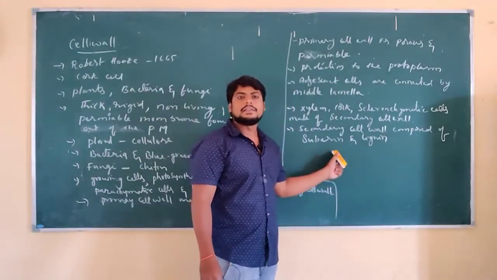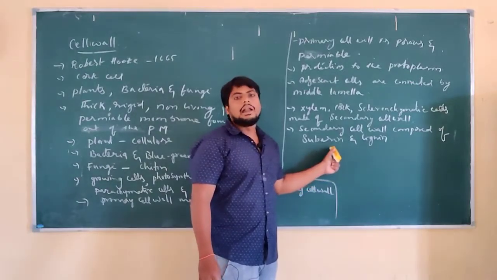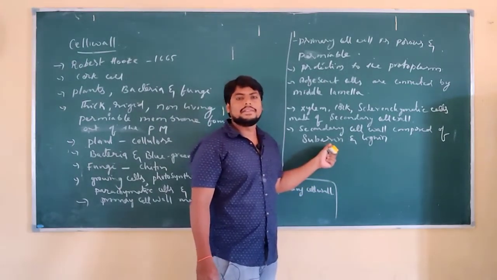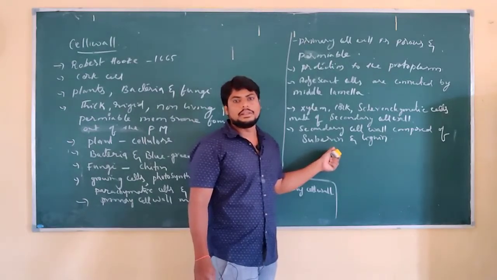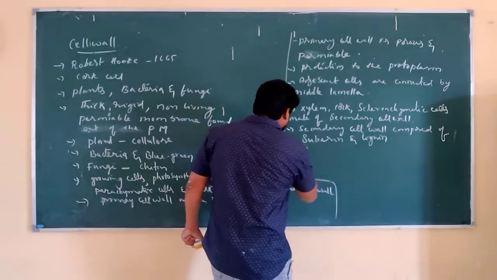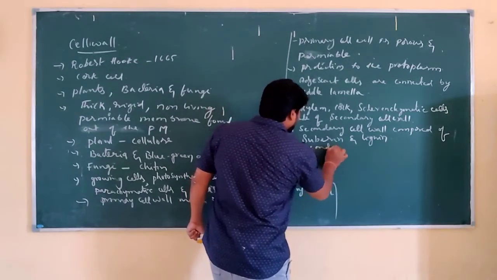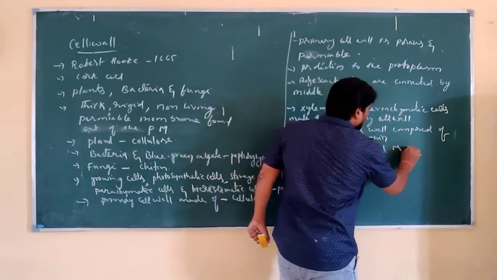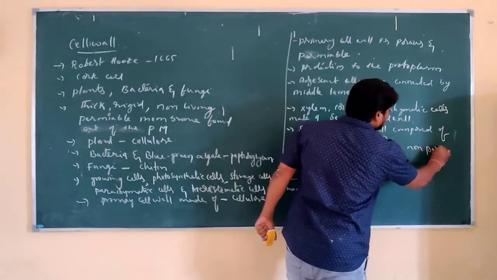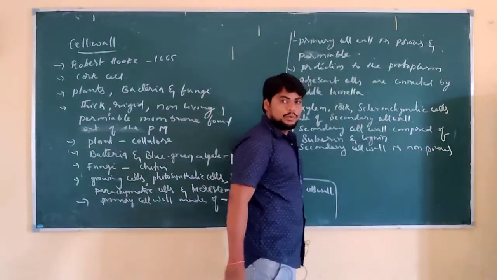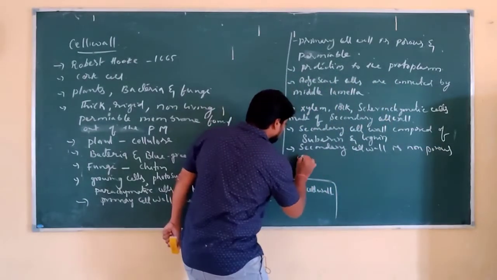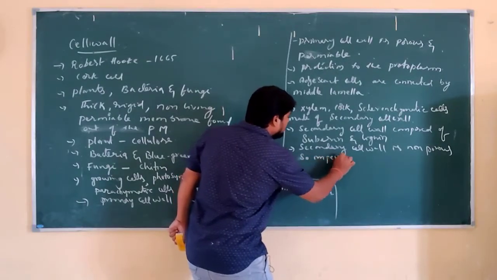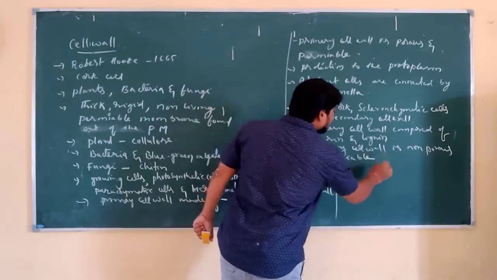These suberin and lignin are non-porous, and due to being non-porous in nature, these substances are impermeable. So secondary cell wall is non-porous, and so it is impermeable.